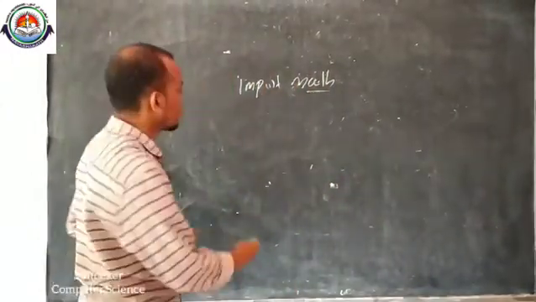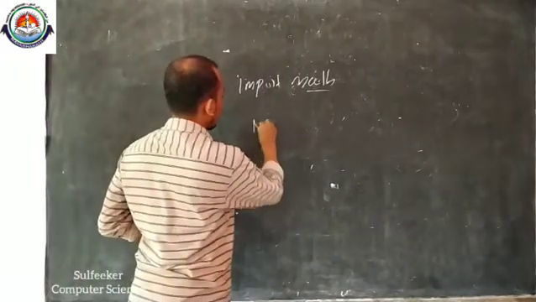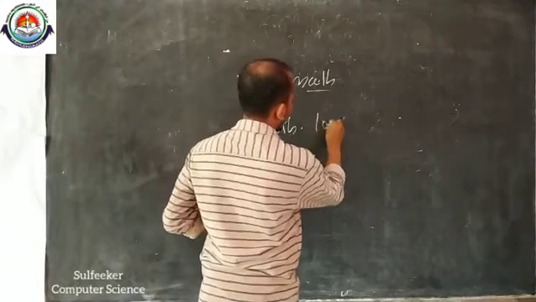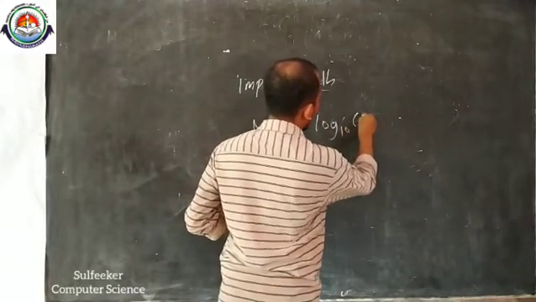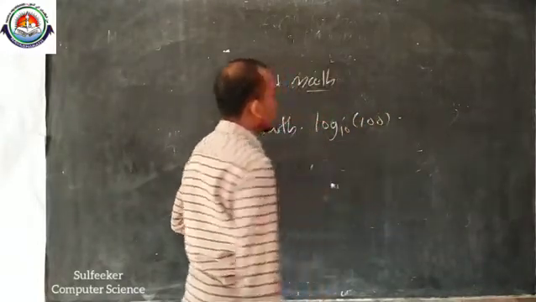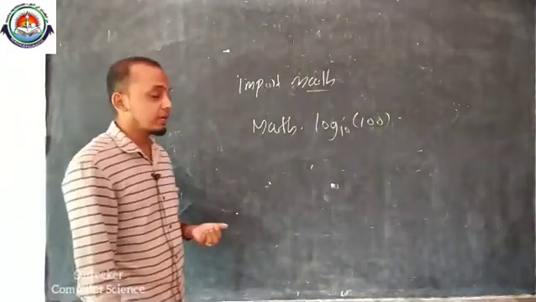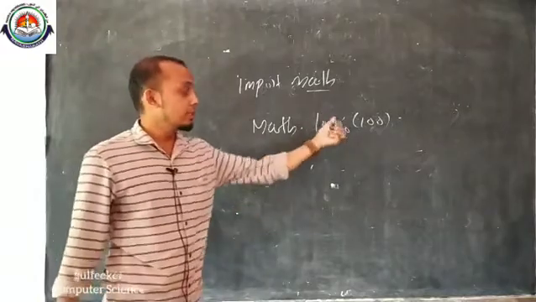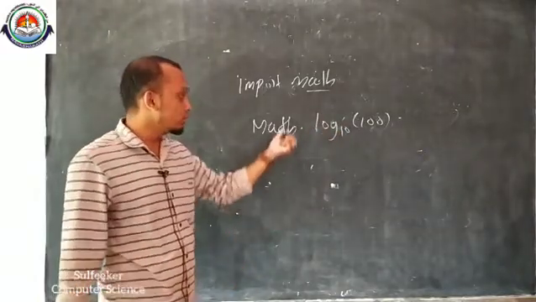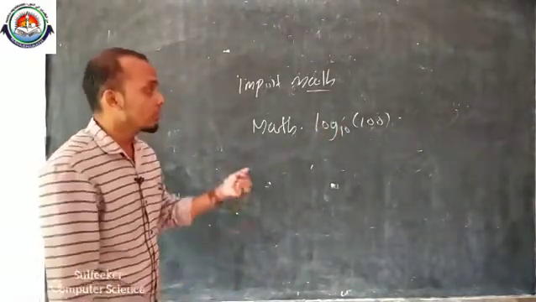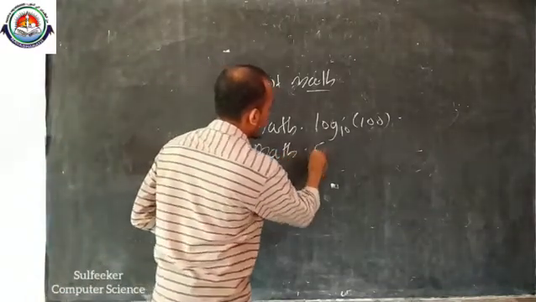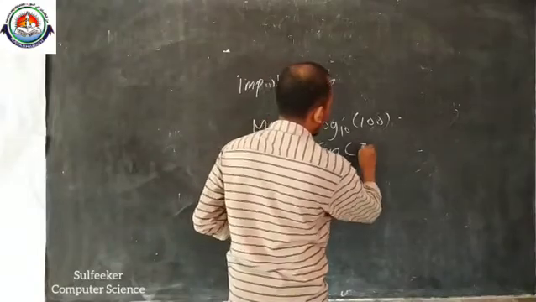Then math dot log with base 10 of 100. If you want to get the logarithmic value of 100, you can use this math dot log with base 10 of 100. Then math dot sin of 3.